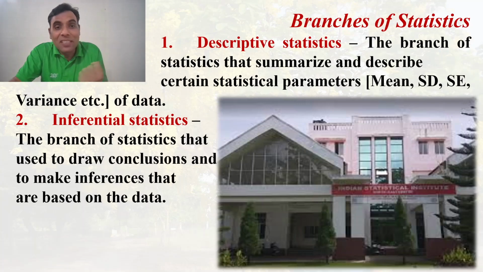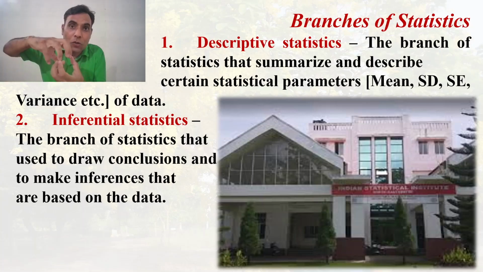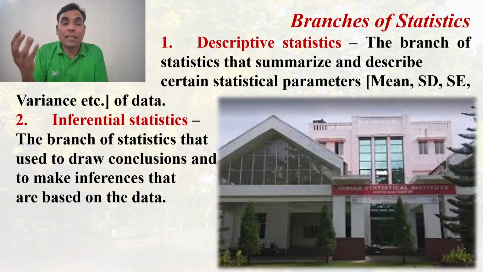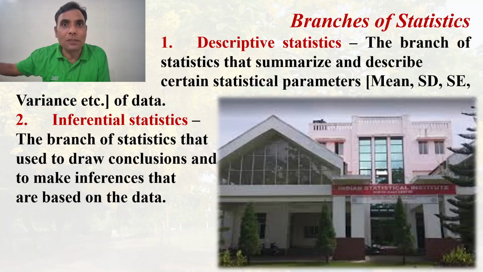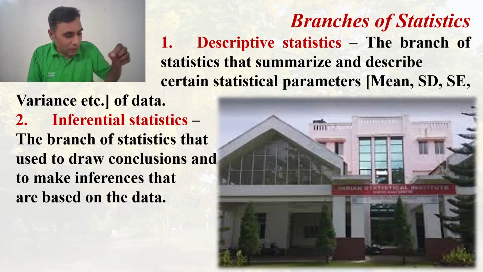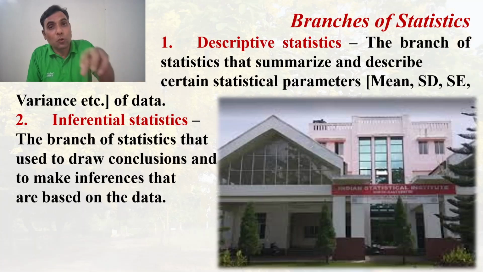Next, the inferential statistics. Inference means coming out with particular ideas for predicting the future outcomes. That comes under the inferences. So it is the branch of statistics that is used to draw conclusions and to make inferences based on the data.